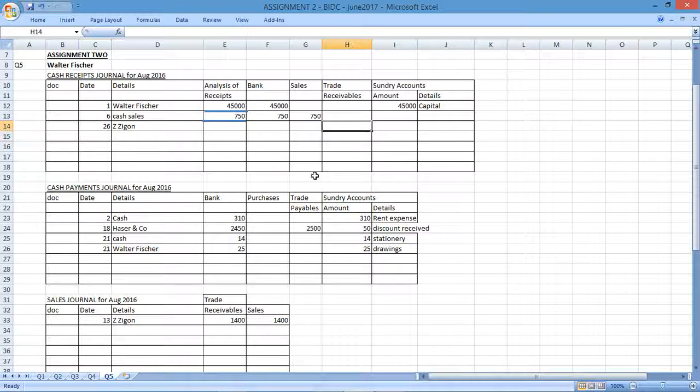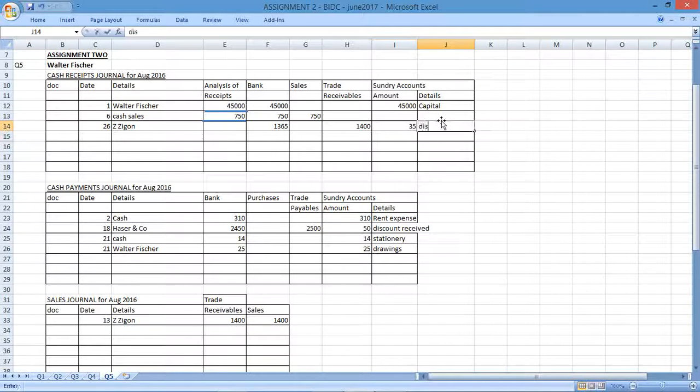How much is their trade receivables going to decrease by? The full amount, because they're settling their account. So he's settling his account. The bank is going to go up by the net amount, so minus a discount of 2.5%. And we don't have a column for discount allowed, so we're going to have to show that there, which is 35.